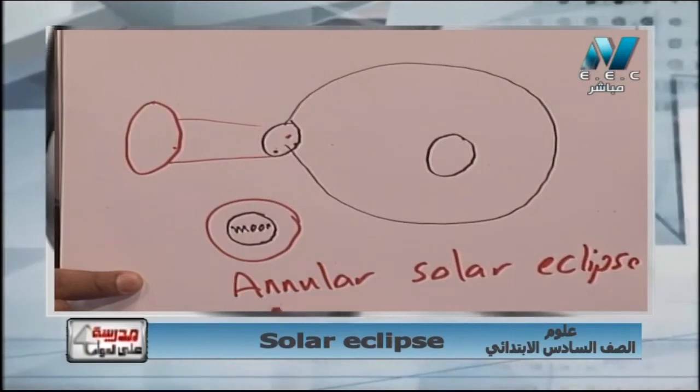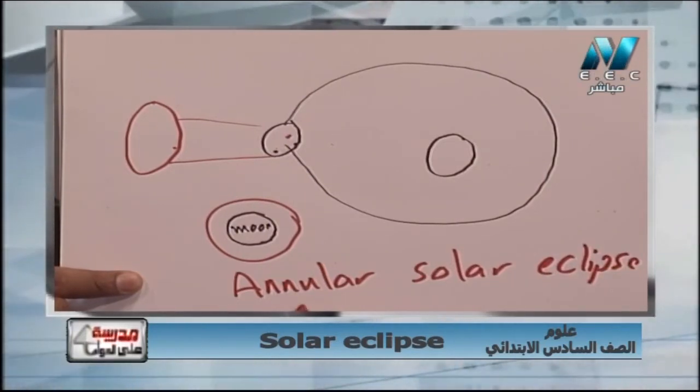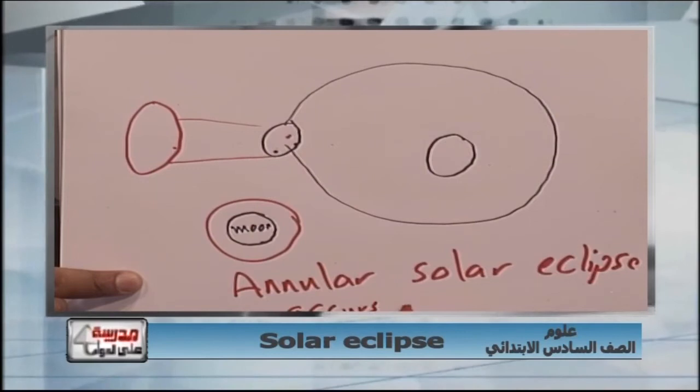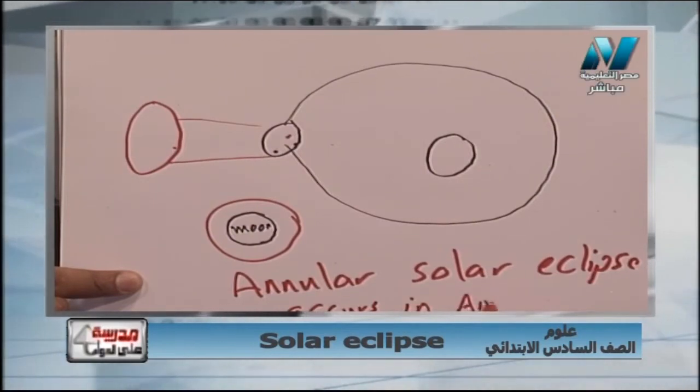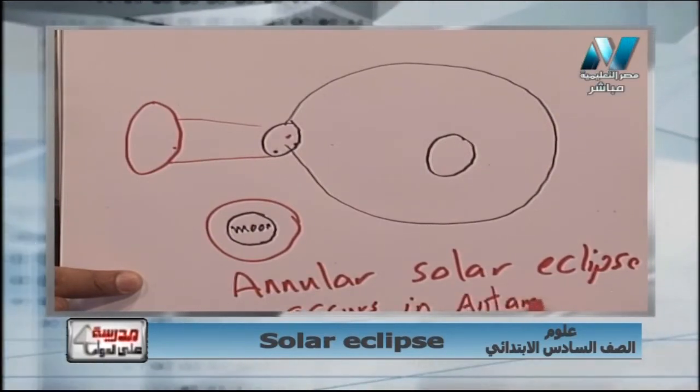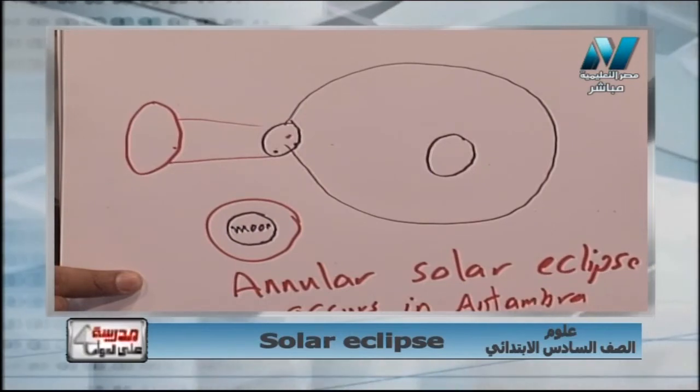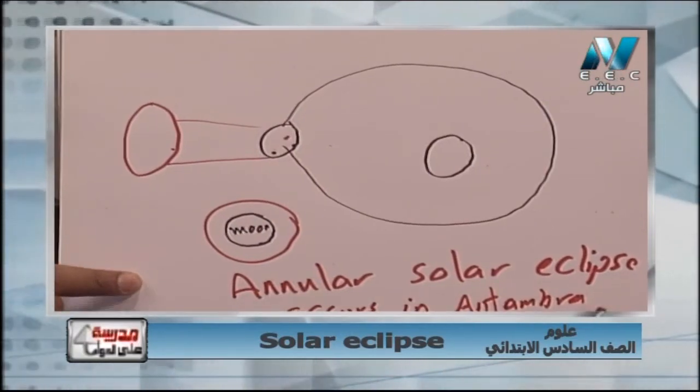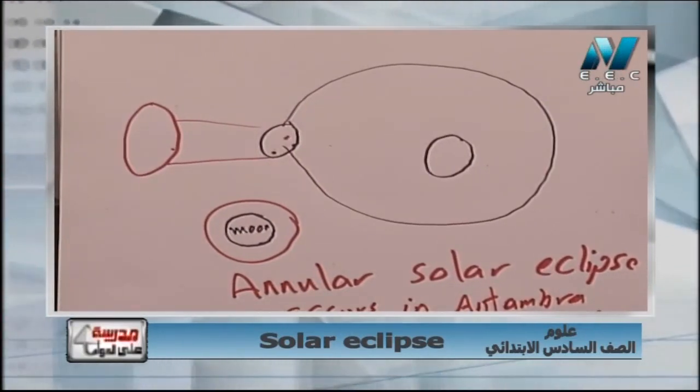Annular solar eclipse takes place in the antumbra of the moon. So now we have an astronomical phenomenon that takes place when the earth, the moon, and the sun lie on one straight line, with the moon between the earth and the sun.